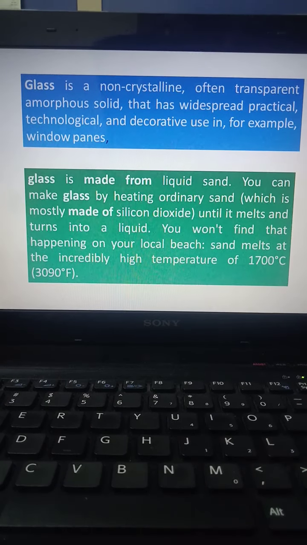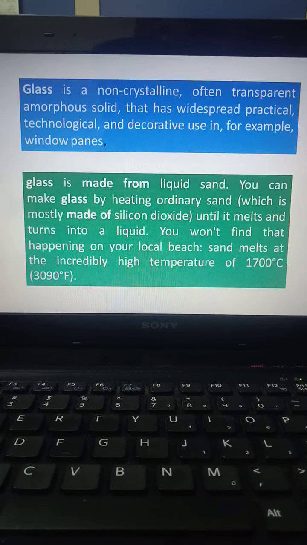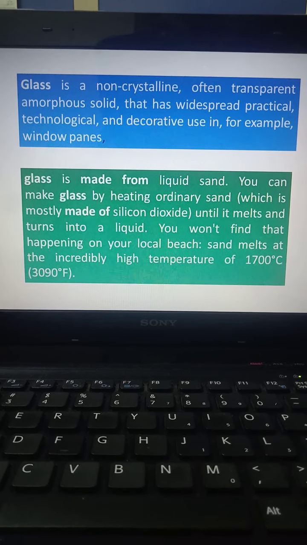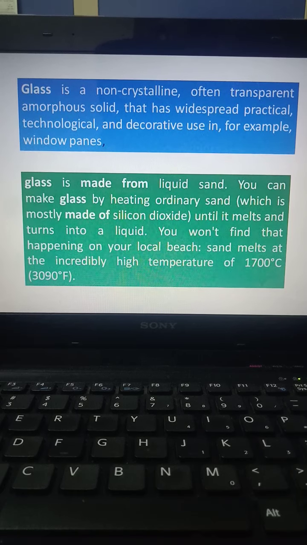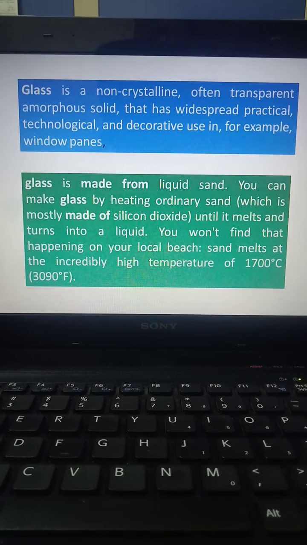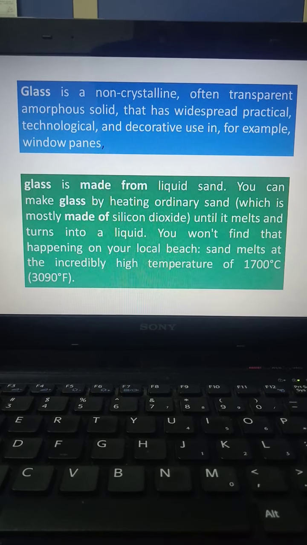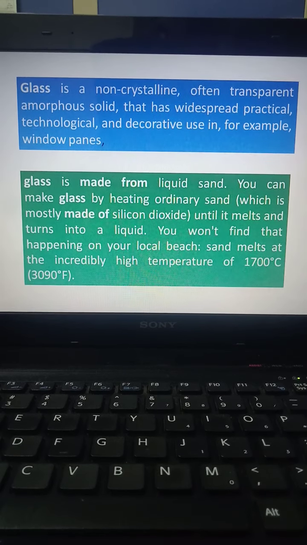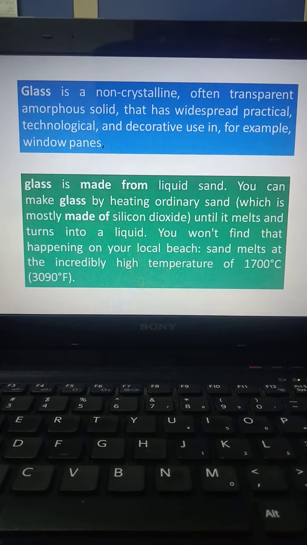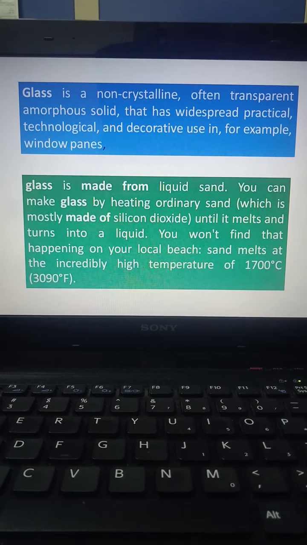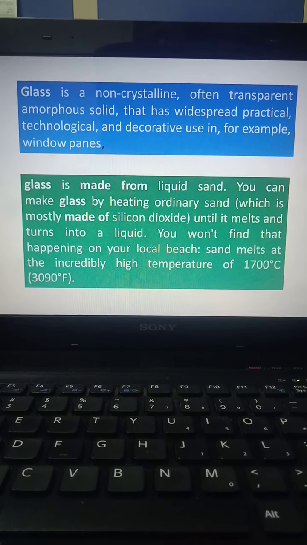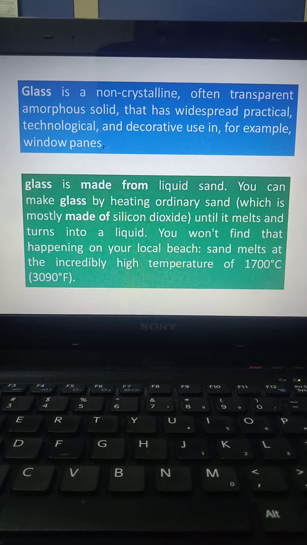The next element is glass. It's a non-crystalline, often transparent solid. Already we know it has widespread practical applications, and glass is used for decorative purposes. Glass is made from liquid sand. We can make glass by heating ordinary sand, which is mostly made of silicon dioxide, until it melts and turns into a liquid.